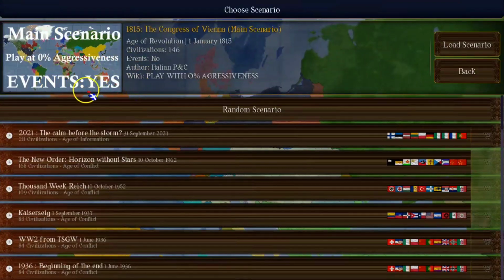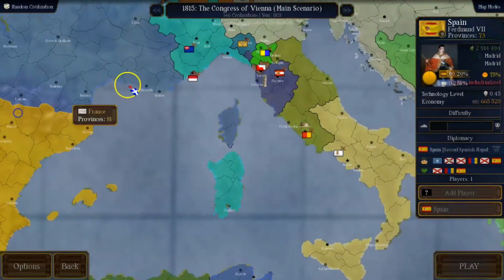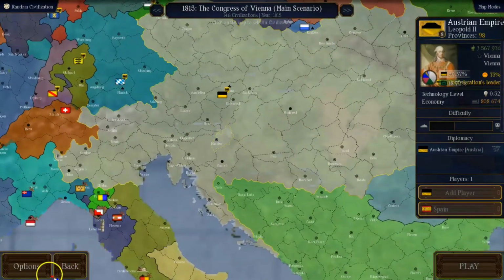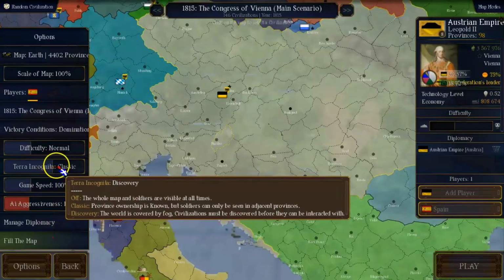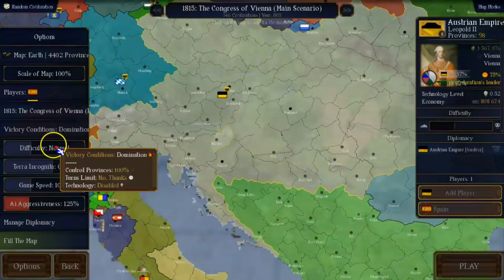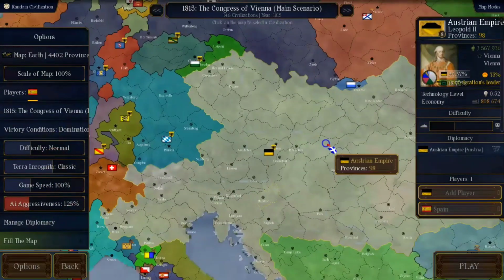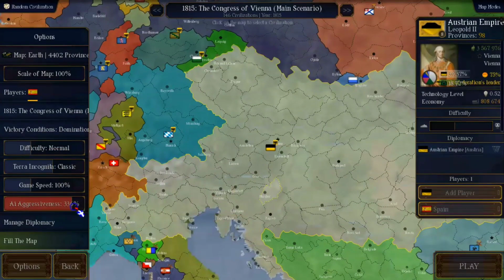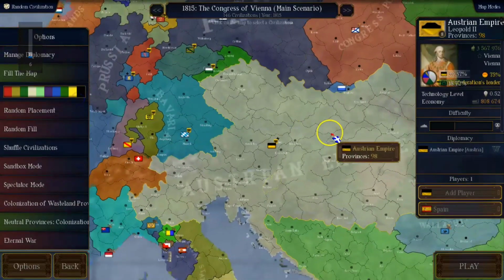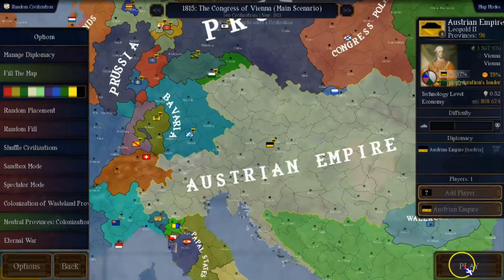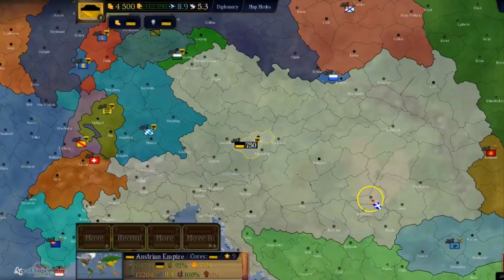Remember, when you play the scenario, put the aggressiveness at 0%. You don't want the scenario to get rough and ruin itself with the aggressiveness features. I'll put Terra Incognita at Classic, because I want to see the rest of the world while I'm playing. And of course, AI aggressiveness at 0%, also diminished the volume. And now we can start playing. Alright, so let's see how this goes.